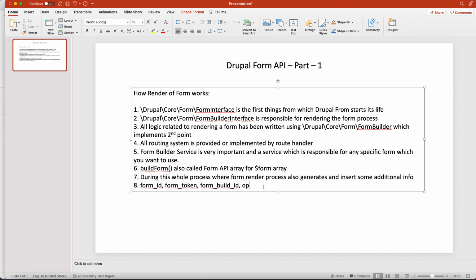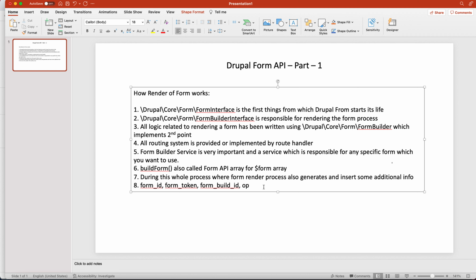And local modification, I have told you what it is. If you have a form with some select option, an attacker can add their own option in that select using inspect element, the browser dev tool. That can also be protected by form token and form build ID, okay.